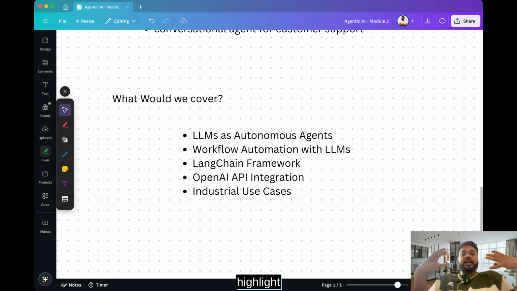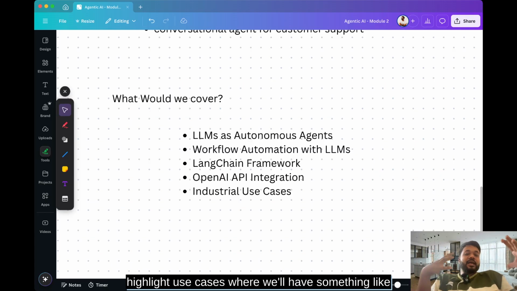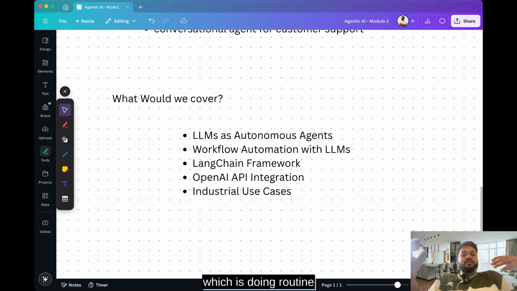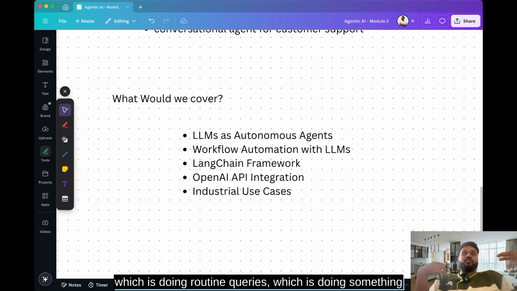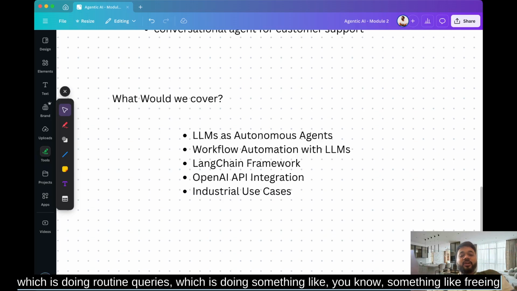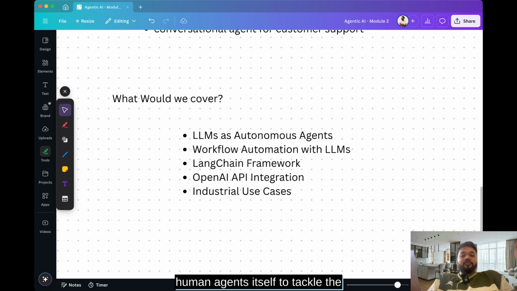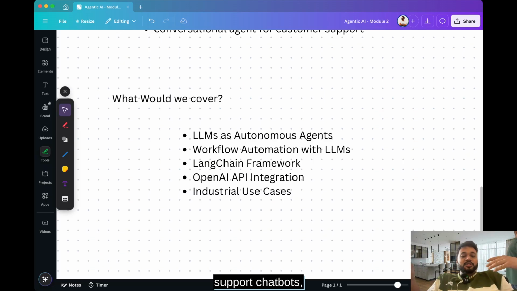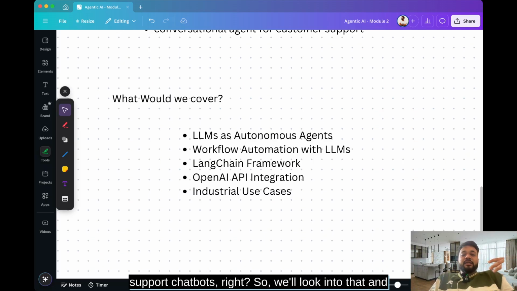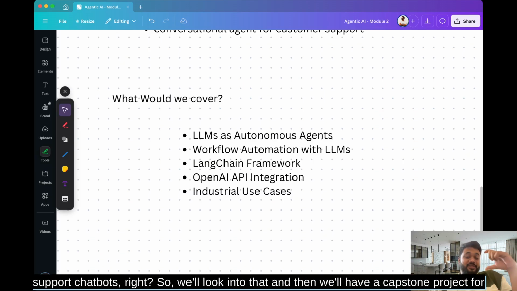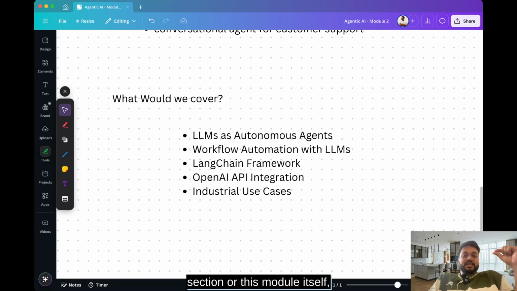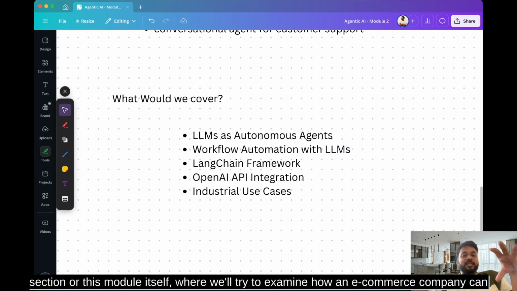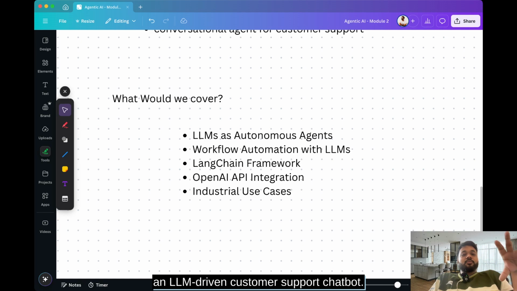And then we'll try to highlight use cases where we'll have something like an AI customer support bot, which is doing routine queries, freeing human agents to tackle the complex issues which are faced in these kinds of customer support chatbots. So we'll look into that, and then we'll have a capstone project for this section or this module itself. We'll try to examine how an e-commerce company can implement an LLM-driven customer support chatbot.